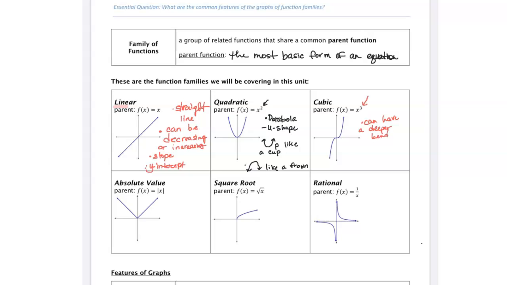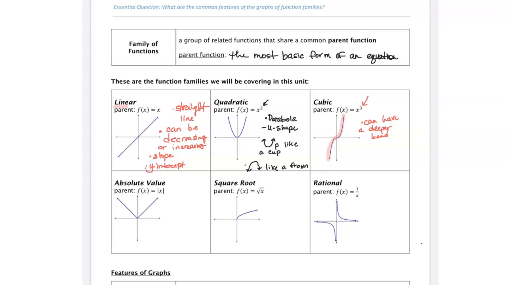All right, and then as it is formed here, it's increasing from left to right. It's going upwards as we're traveling from the left to the right.